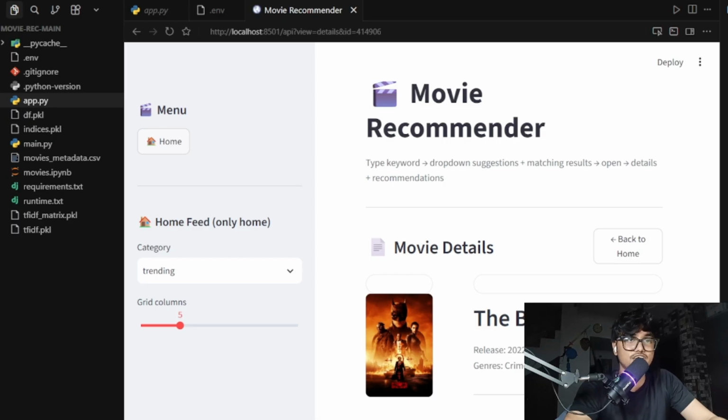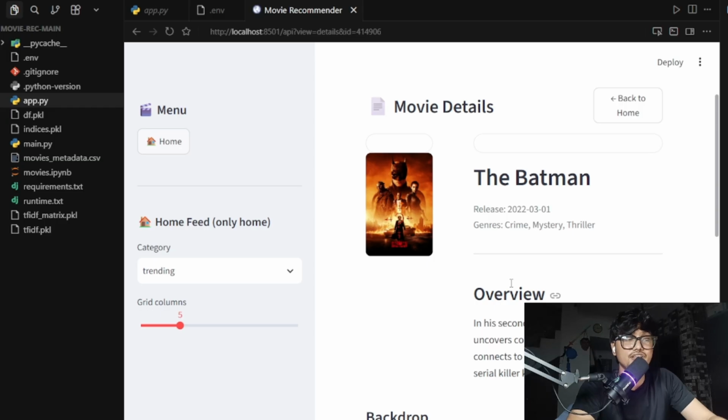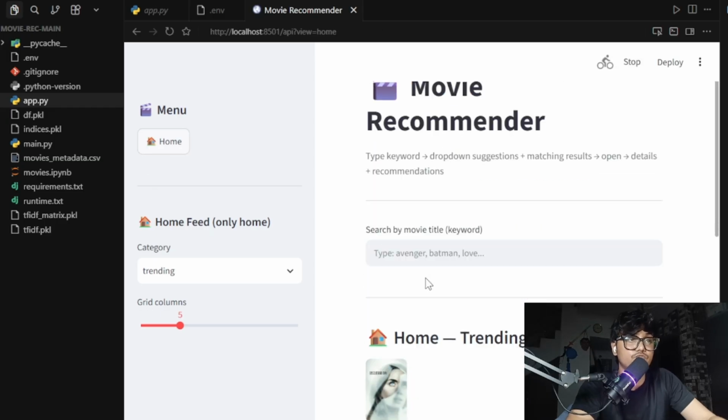Today I will present my project, a movie recommendation system. The goal of the project is to suggest a movie that a user will like. In this project, a user can browse trending movies or search movies by title and open a movie to see the details. You can see my screen. When I come to the home section, you can see the movies.